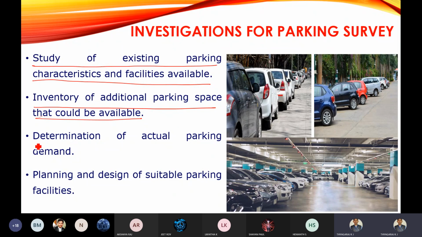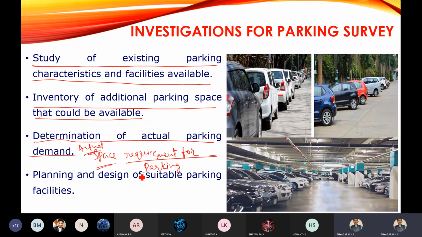Then, determination of actual parking demand. What is the actual parking demand? That is, what is the actual space requirement for parking? The actual space requirement for parking you are going to determine. Then, planning and design of suitable parking facilities. After getting all this data, you will be planning and designing the parking facility.